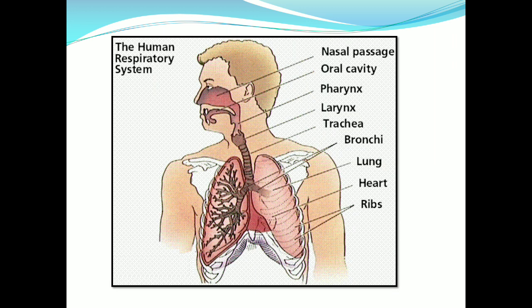This is the figure of the human respiratory system. You may see here the location of different respiratory organs at a glance. This diagram is also very important from the examination point of view. So learn it by drawing.